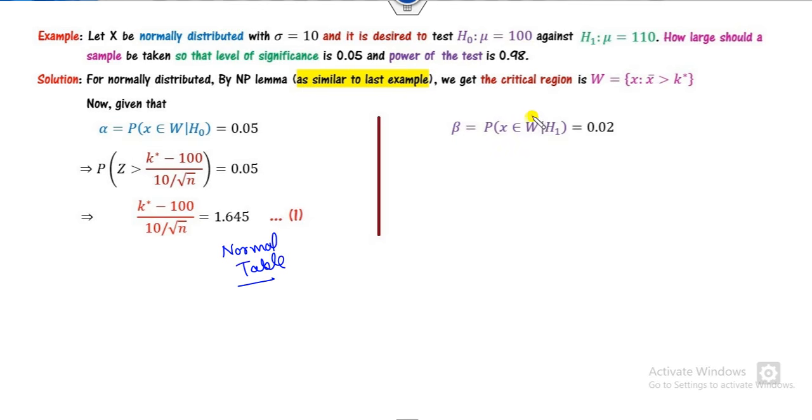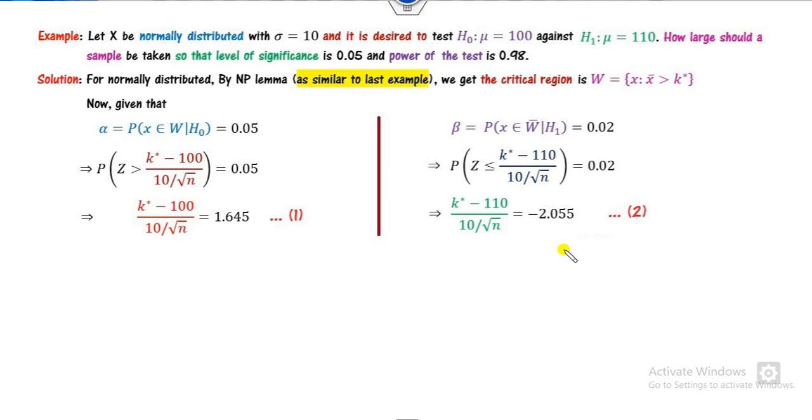Similarly, from here, this is the W complement. What is the W complement of this? That is x bar less than or equal to k star under H1. H1 is mu is 110. Now you can again convert it into z. We can write here, again, this is less than this. You can take this value from the normal distribution table.